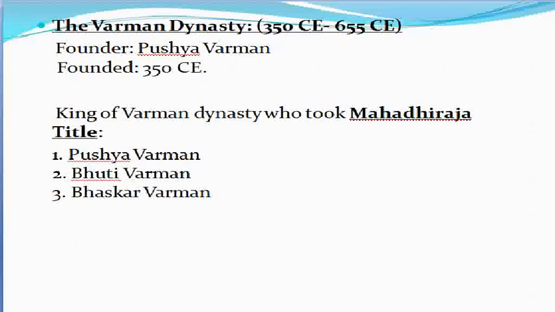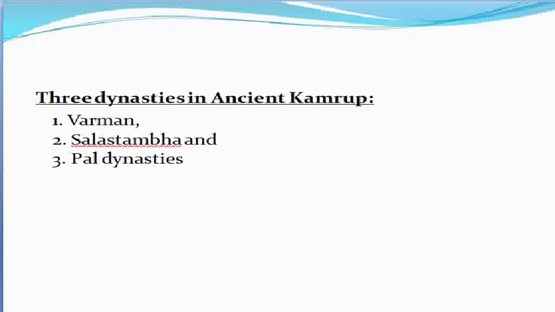Now I have completed the socio-economic condition of ancient Kamrupa, and also the geographical location of ancient Kamrupa. Now moving on to the next point, covering the prehistory of Assam, that is the three dynasties of Assam: the Varman dynasty, Salastambha dynasty, and Pala dynasty. I'll try to bring some important highlighted points which may be useful from the exam point of view.